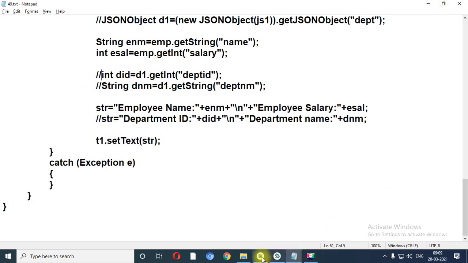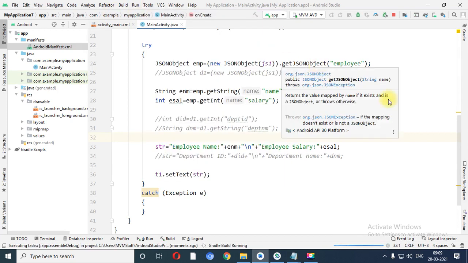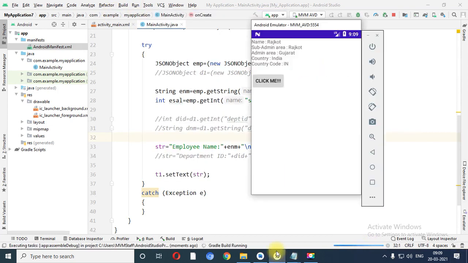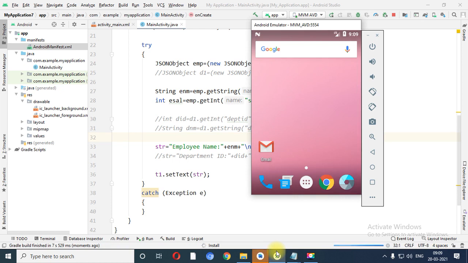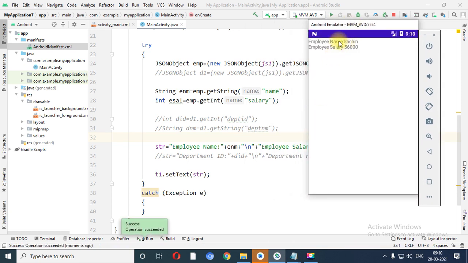Okay. Now let me execute the following program. Employee name is Sachin and salary is 56,000.